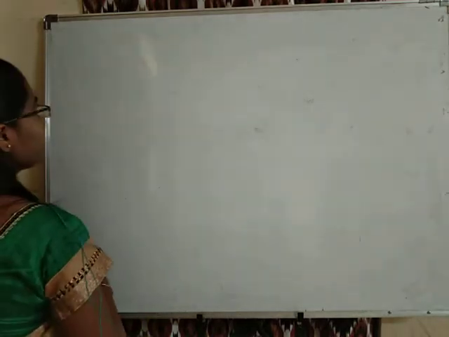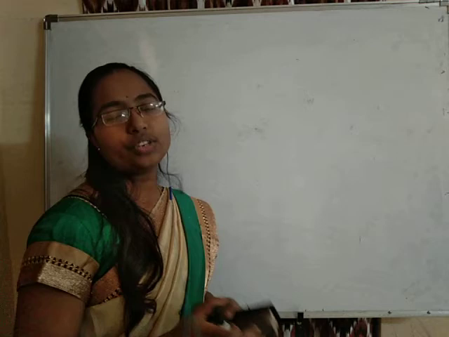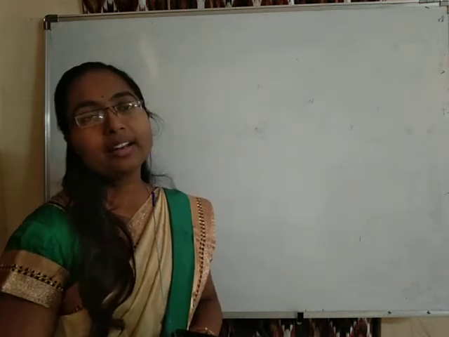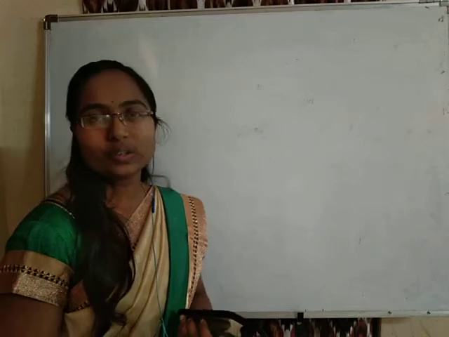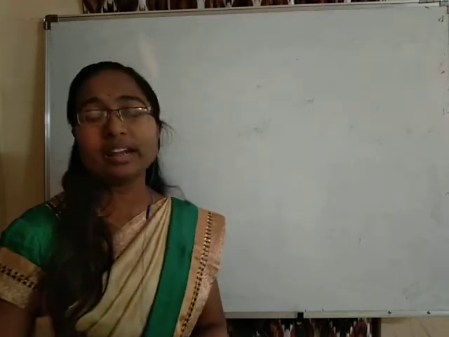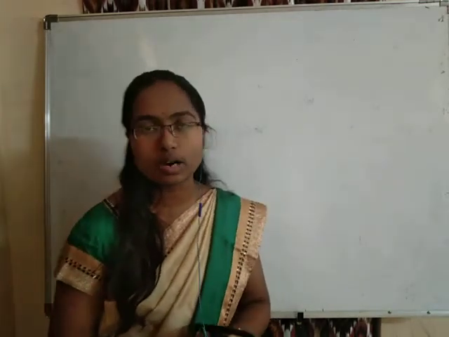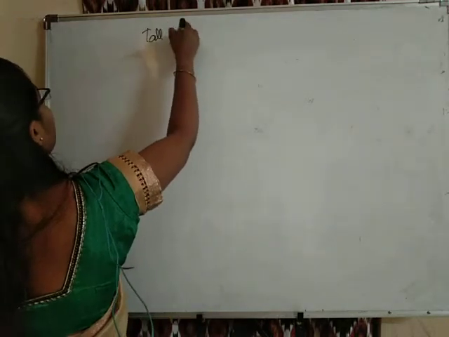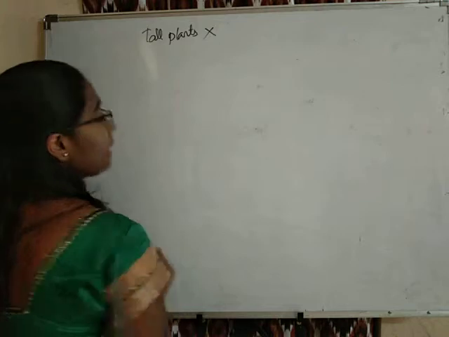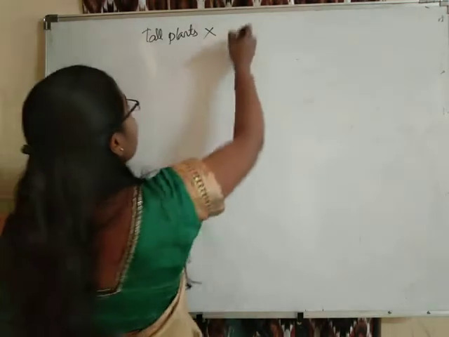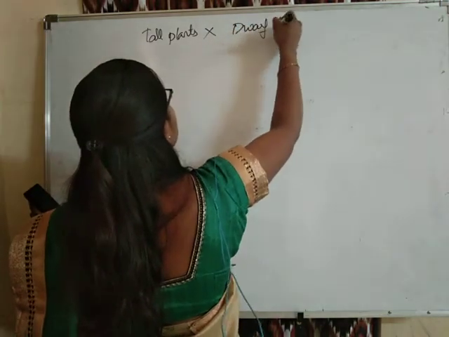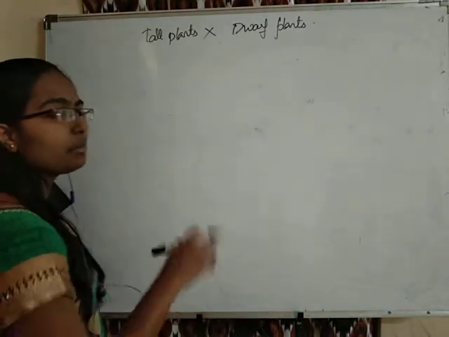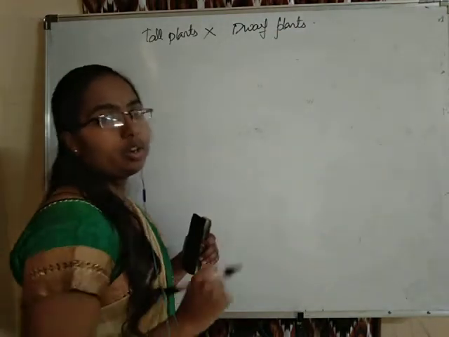So, students, one of the first characters that Mendel considered was the plant height. Let us see what Mendel did and what his observations were. First, he took pure bred tall plants and crossed them with pure bred dwarf plants. That means pure tall to the pure dwarf plants.